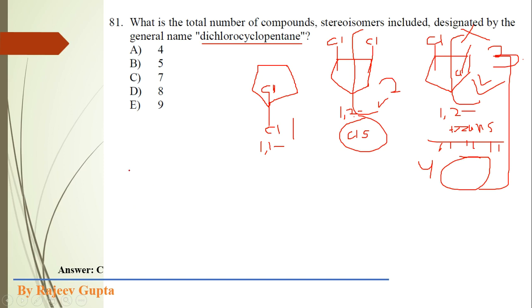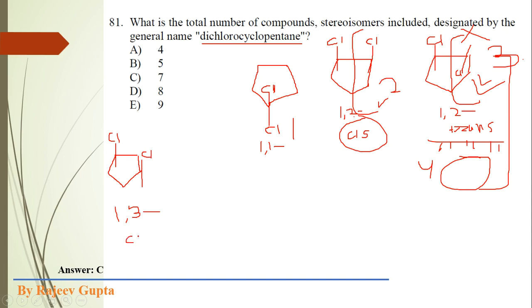Now again we can make a new constitutional isomer of this molecule, that is 1,3-dichloro. Okay, 1,3 position, 1,3-dichlorocyclopentane. Here again we can prepare two types of geometrical isomers.